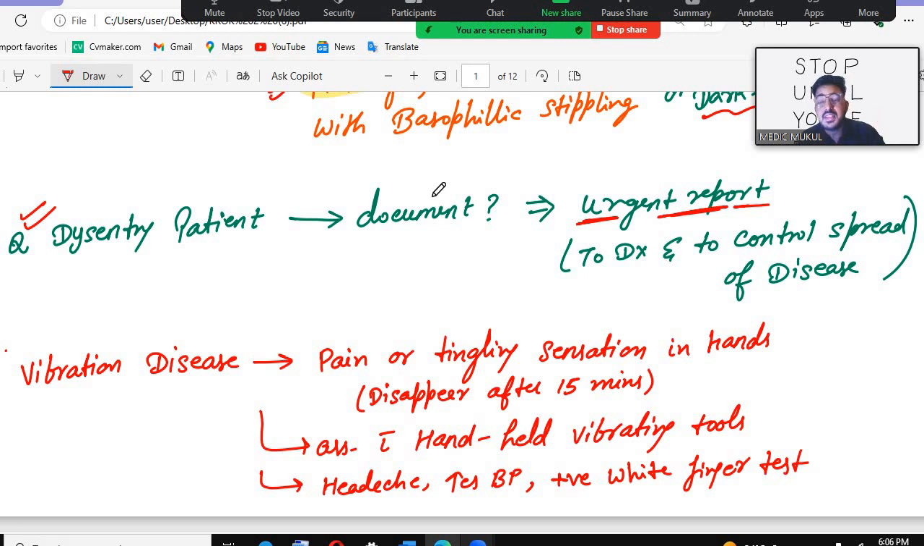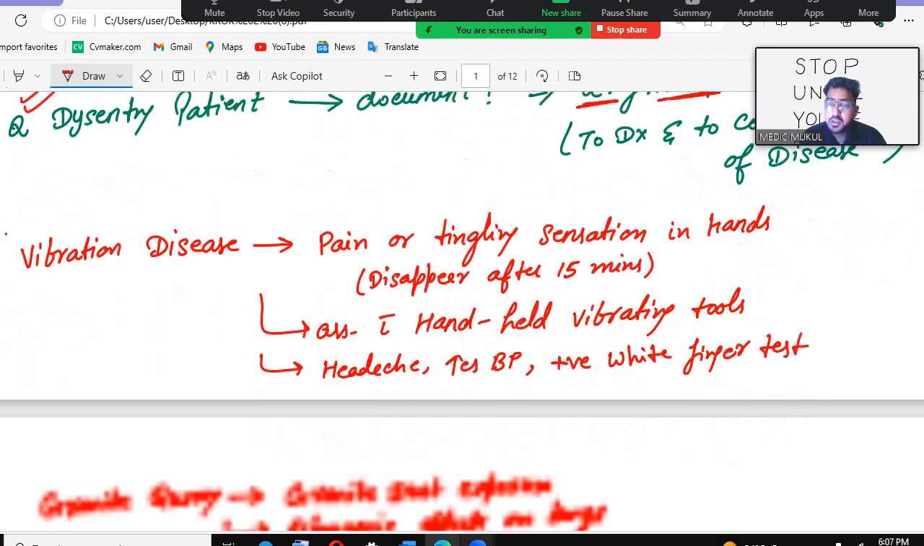Because this is an emergency condition, we have to diagnose it as urgently as possible, and we have to control the spread of the disease. That's why which report will be given? The urgent report will be given. Okay. Now the next question.